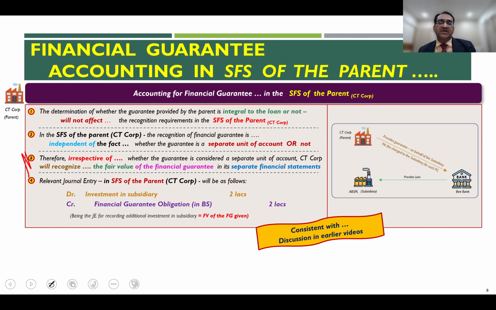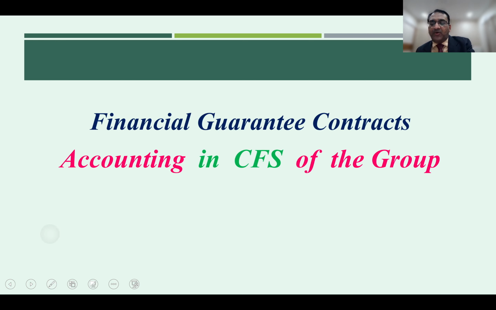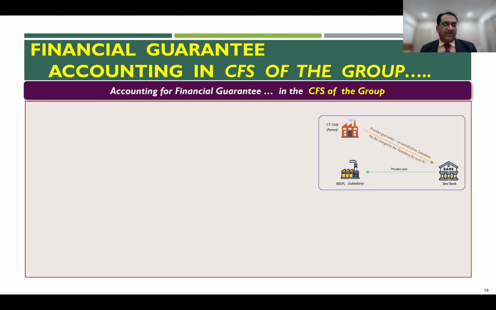Before we go into the slide, let us look at what is realistically happening from the group's perspective. The exposure which the group has, in reality, is that the group as a whole has taken a bank loan of 100 lakhs. That's the economic reality of this particular transaction, and that is exactly what will get reflected in the CFS. Let's see this. I brought forward the chart we saw in the previous slides, just for the sake of completeness, and you will be able to relate.